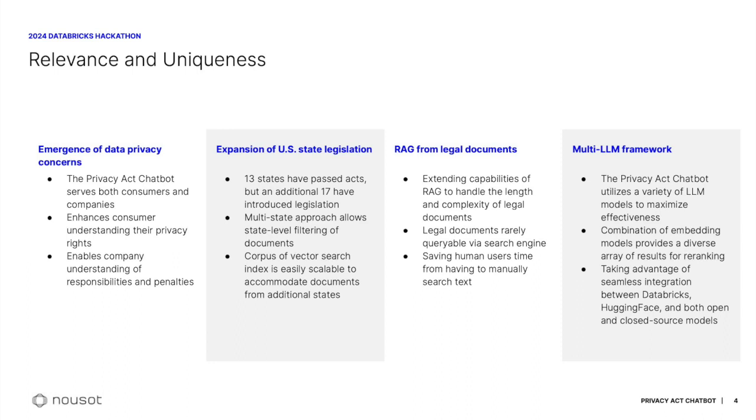One particularly unique aspect of the solution is using retrieval augmented generation from legal documents. We use the extended capabilities of RAG to handle the length and complexity of legal documents. Because legal documents are rarely queryable via search engine, our chatbot can allow human users to save a significant amount of time from having to manually search the text. Finally, we incorporated a multi-large language model framework in our solution in order to maximize the effectiveness of each model. The combination of embedding models, in particular, provides a diverse array of results available for re-ranking, and we took advantage of the seamless integration between Databricks and both open and closed source models.